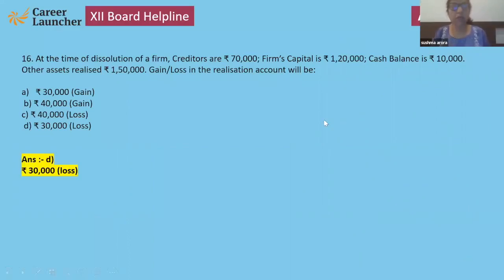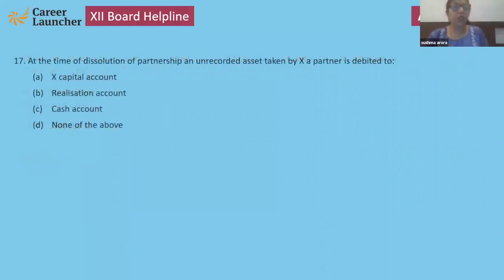Now, next. 30,000 will be the loss. Next, at the time of dissolution of a partnership, an unrecorded asset taken by X, a partner, is debited to. Yes, here the unrecorded asset is taken by X. So that's why X will be debited.